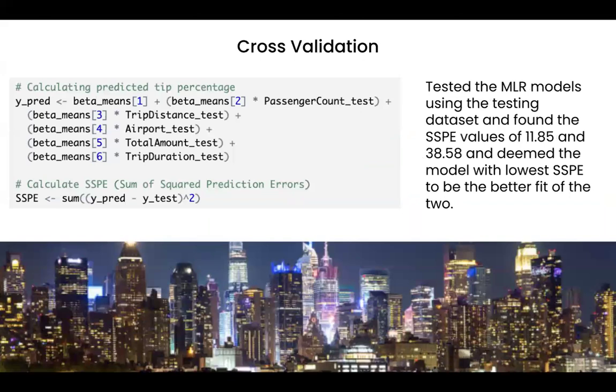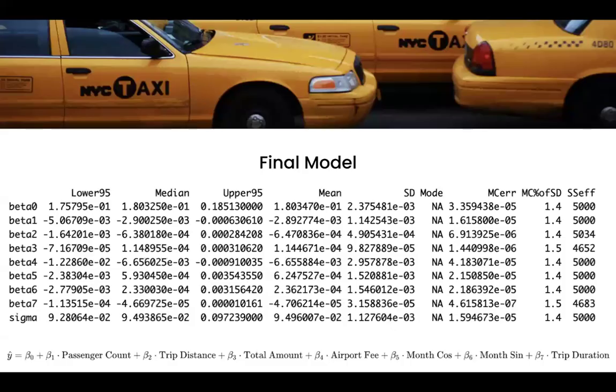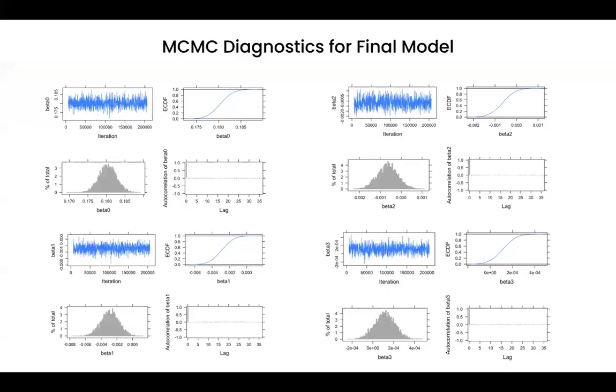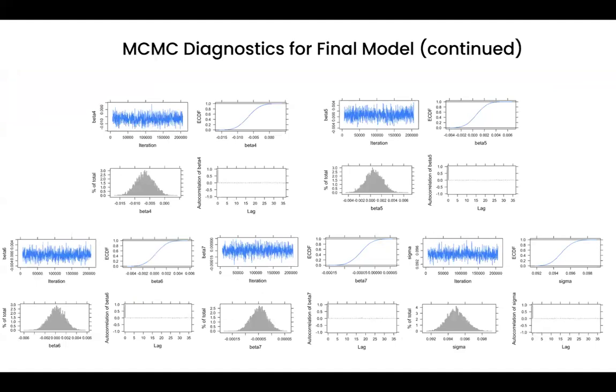For cross-validation, we tested different MLR models using the testing data set that we extracted beforehand. We found that the SSPE values were 11.85 and 38.58, and we deemed that the model with the lowest SSPE would be the best fit for the actual data set. This is how our final model looks. Additionally, we have some diagnostics from the final model. We also utilize thinning to make sure we converged.